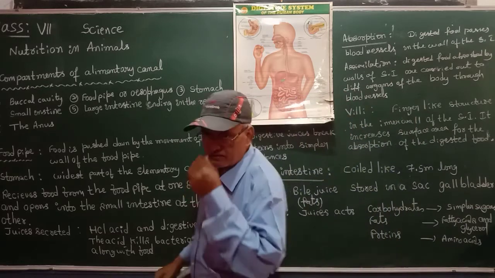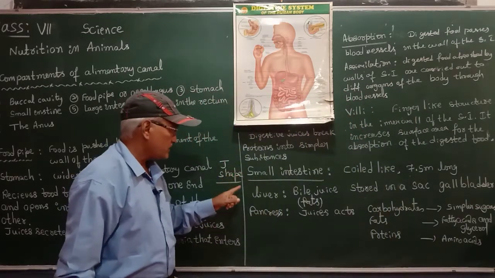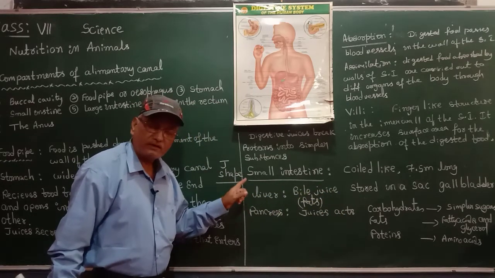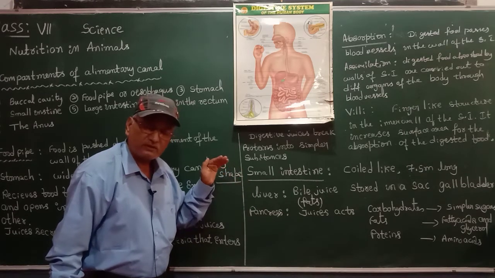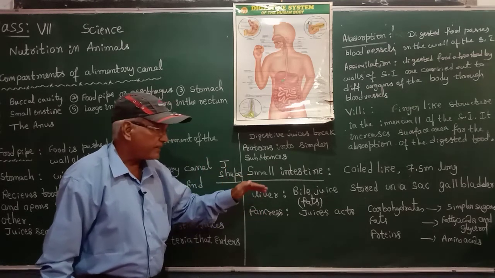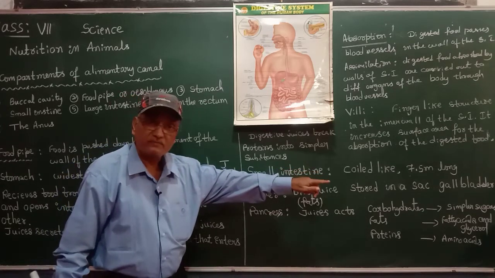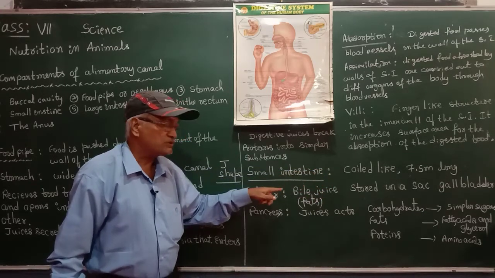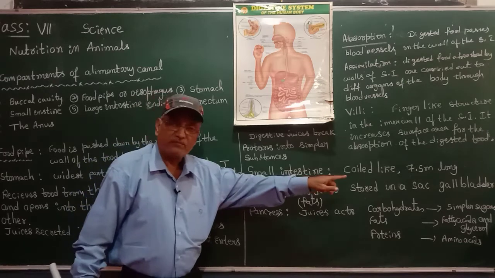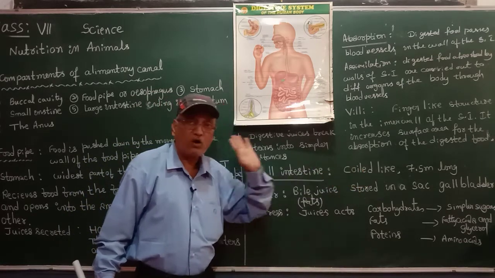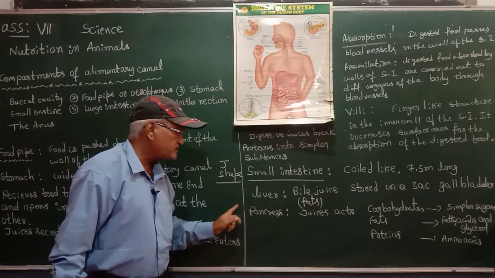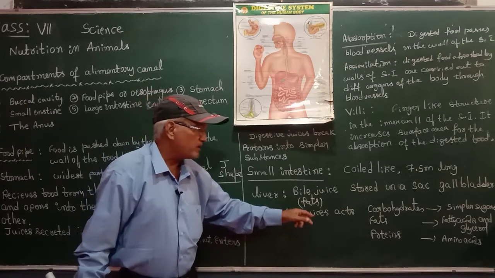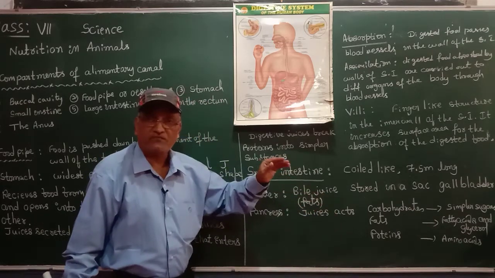The bile juice secreted by the liver collects in a bag-like structure called the gallbladder. Next, the pancreas also secretes some juices. They are helpful in the digestion of food.